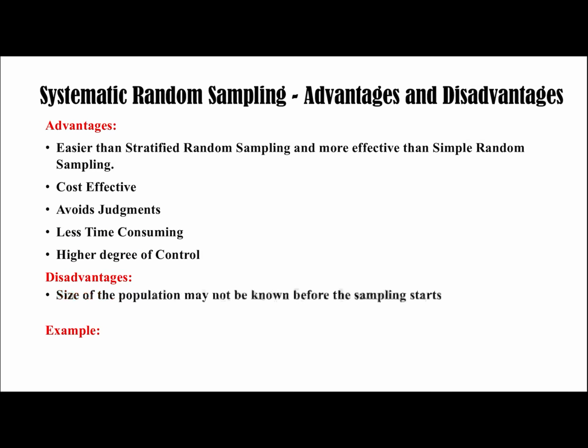Disadvantages. The size of the population may not be known before the sampling starts. Suppose that we want to survey the brand of cigarettes that smokers want. We may not know how many of the population smoke or all the brands of cigarettes available in the market. The assumption that the population is uniform may not always be proved true. We cannot say the population is uniform enough. Sometimes it can also be true that exceptional items appear in the portion of the population that is taken as samples, and this makes the system